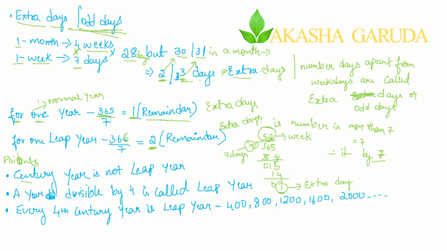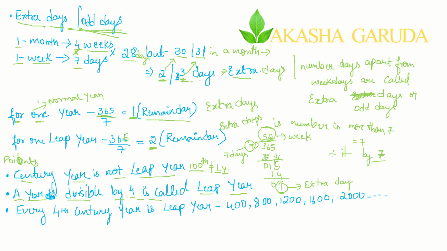A century year is not a leap year. Keep this in mind: the 100th year is not a leap year. Now, a year which is divisible by 4 is called a leap year. Even though the 100th year is divisible by 4, it is not a leap year.